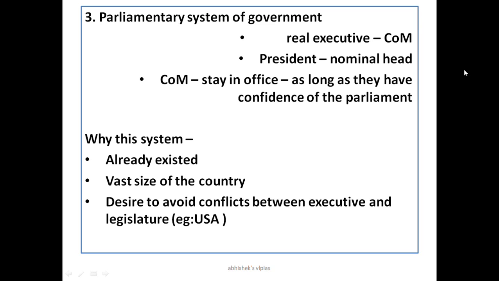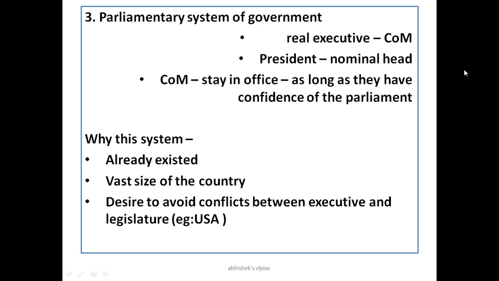And why are we following this parliamentary system? It's very important. You know what? British people ruled India for 190, 200 years, and they left, and we followed whatever they followed, because that system, the parliamentary system, already existed in India. That's why we are still following it. And also it is working very well. Why? Because for the vast size of the country, the parliamentary system is best. Indirectly elected people and directly elected people are ruling. So for the vast size of the country we need the same.